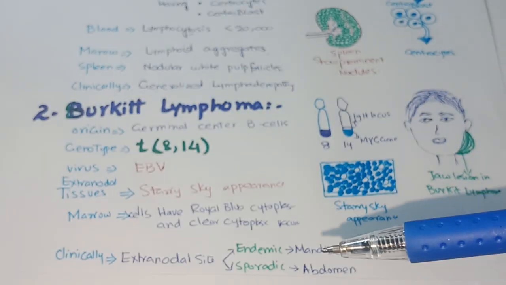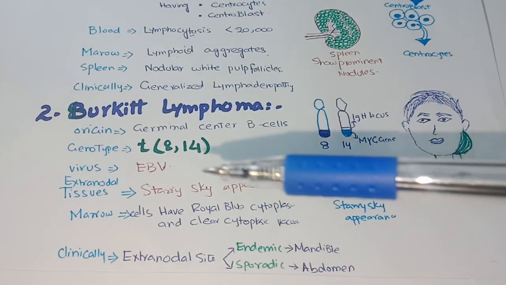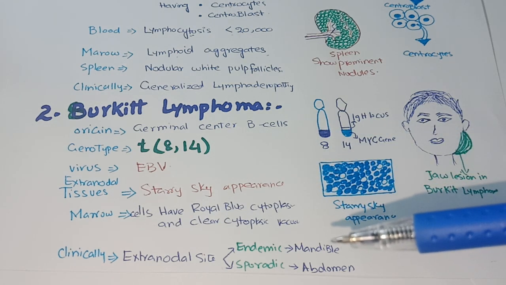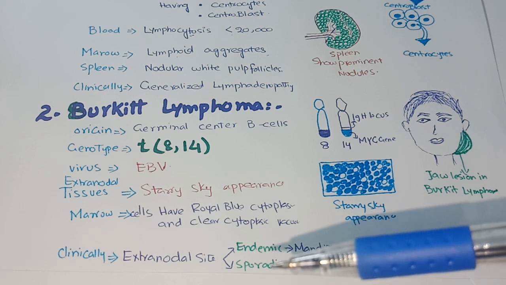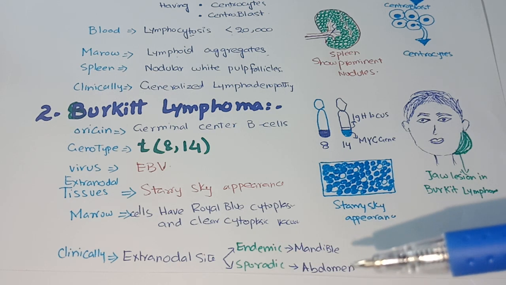Burkitt lymphoma, endemic Burkitt lymphoma involves the mandible. It means that in endemic Burkitt lymphoma, a mandibular lesion is present as shown in the figure. And in sporadic Burkitt lymphoma, abdominal lymph nodes are involved.